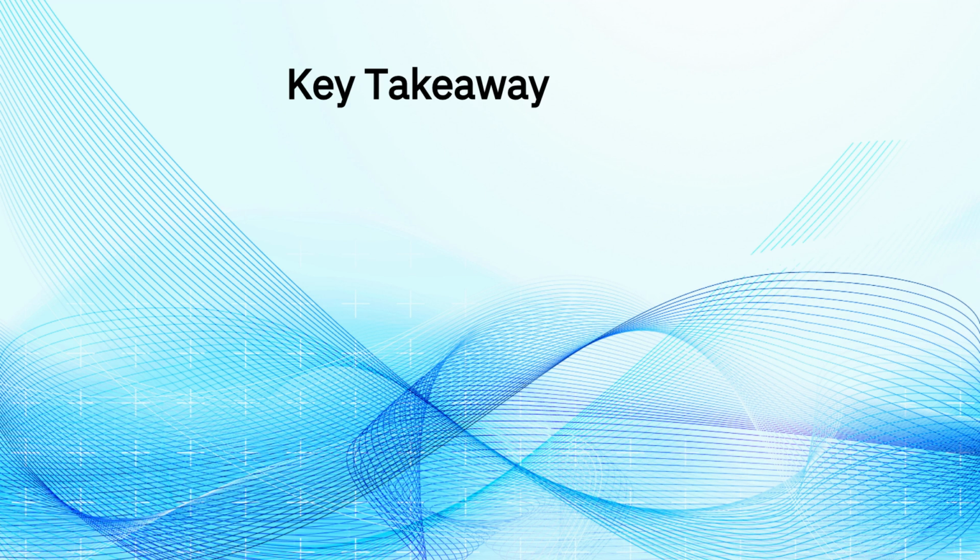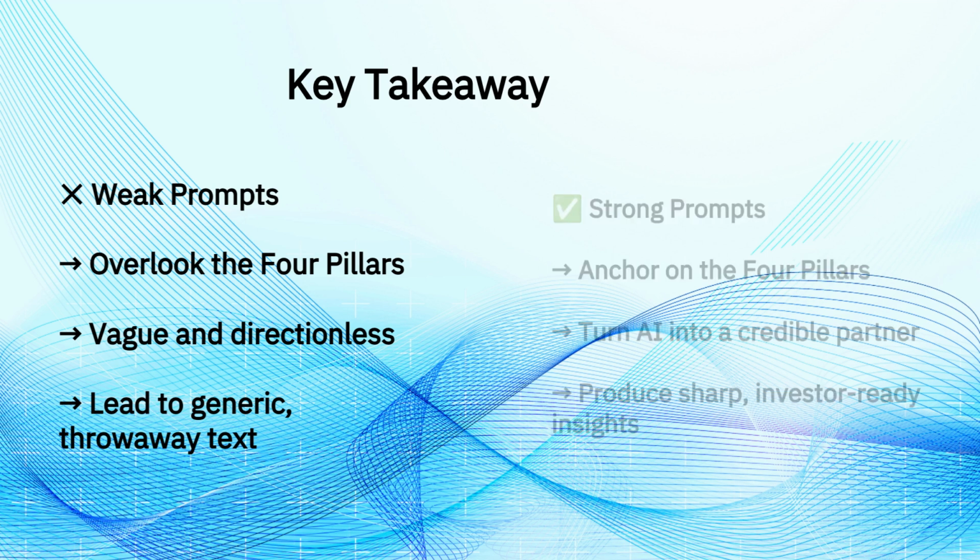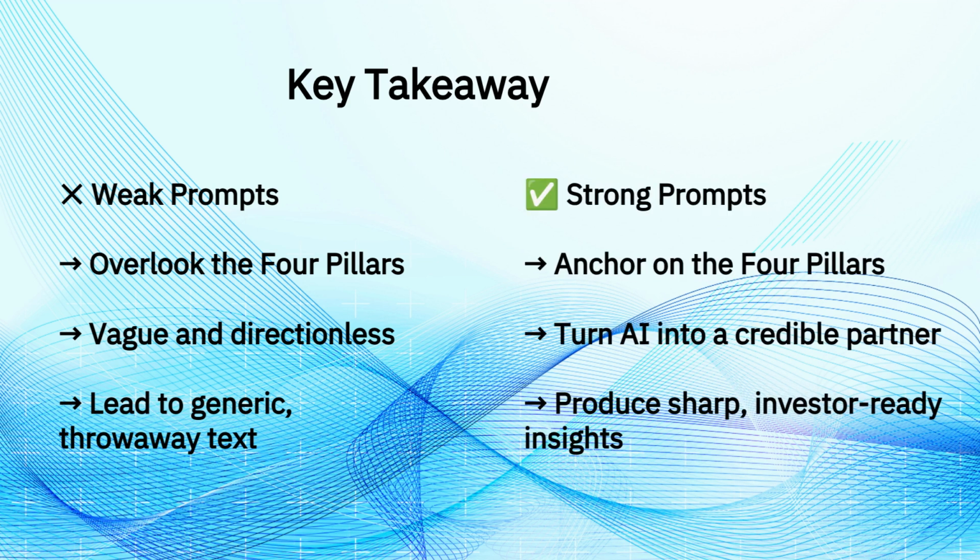The lesson is simple. Bad prompts ignore the 4 pillars. They're vague, unfocused, and produce generic filler. Effective prompts apply the 4 pillars: role, context, clarity, and constraints with outcomes, and transform AI into a professional partner for quarterly reviews and earnings notes.